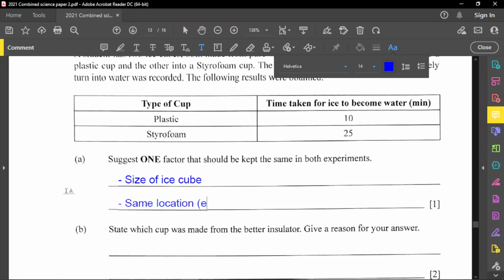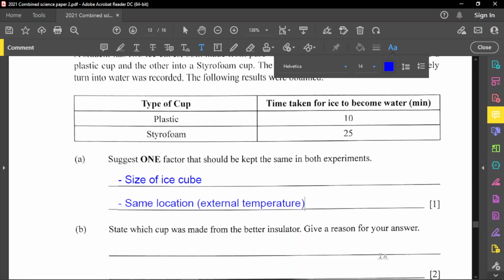So let's talk about the external temperature. The temperature must be the same. That's very important. So keep in the same location to maintain the same temperature. Because if you keep one in a hot room and one in a cooler room, then obviously the one in the hotter room is going to melt faster, right? So you want to keep them in the same environment, to make it fair.